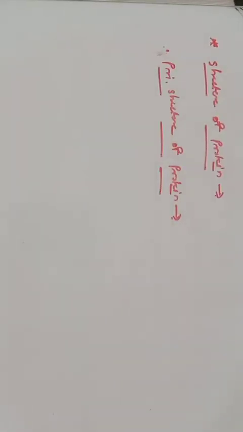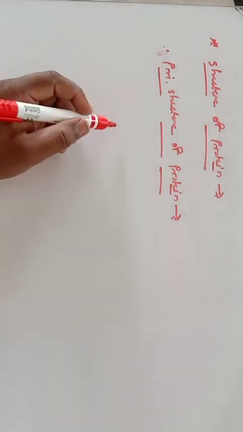The primary structure is nothing but the linear sequence of amino acids forming the backbone of proteins. So what is the primary structure of protein?